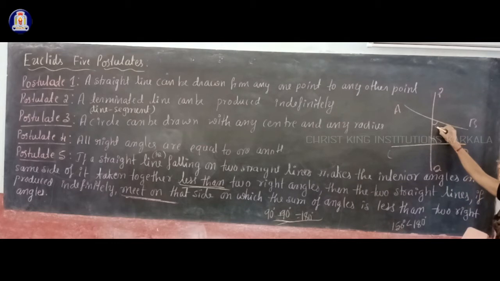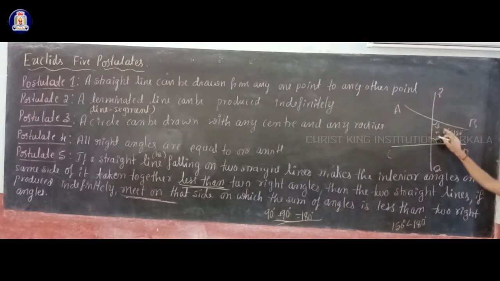For example, if I take this as 50 degrees and this as 60 degrees, then the sum is 60 plus 50, 110 degrees, and that is less than 180 degrees.